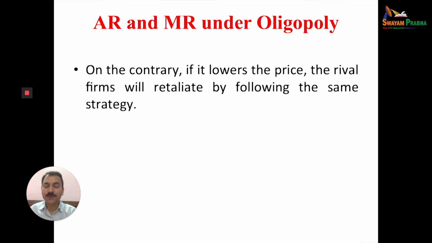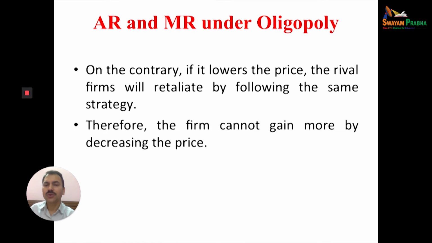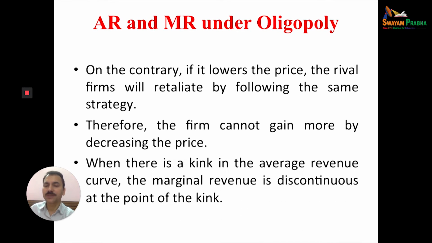But if this firm decreases the price, the other firms will follow the same strategy. On the other hand, if the firm lowers the price, the rival firms will follow the same strategy. All other firms will decrease the price. So there is price rigidity in case of oligopoly. It means the price will be fixed at a particular point, which is called the kink in the demand curve. Therefore, the firm cannot gain more by decreasing the price.